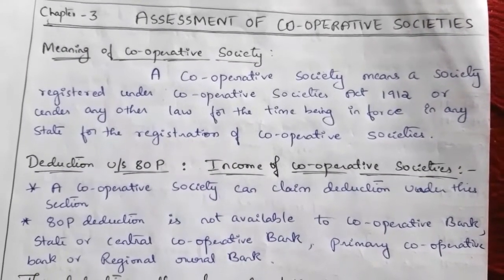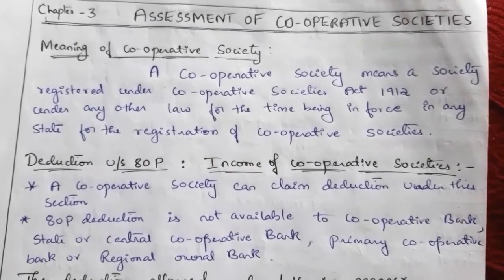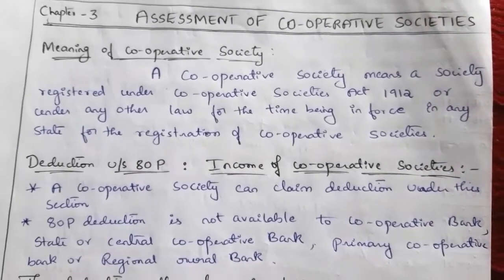This deduction is relating to the income of cooperative society.